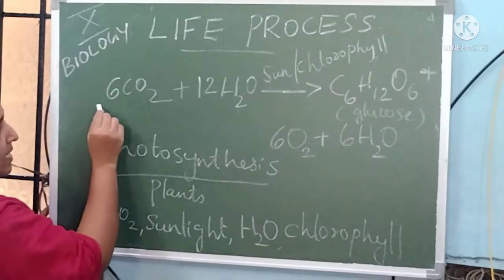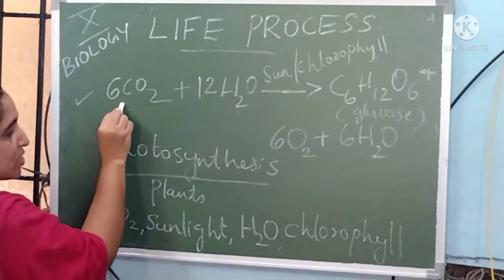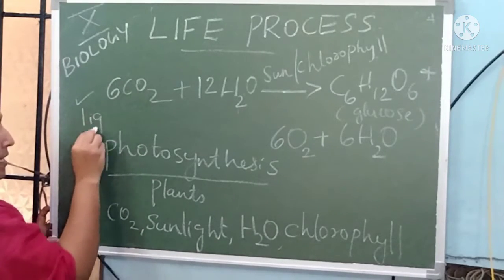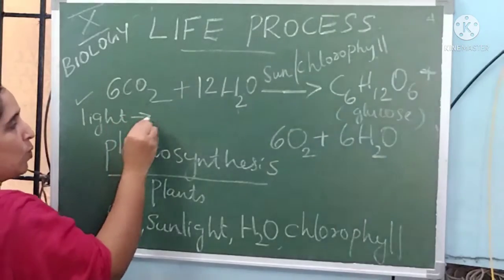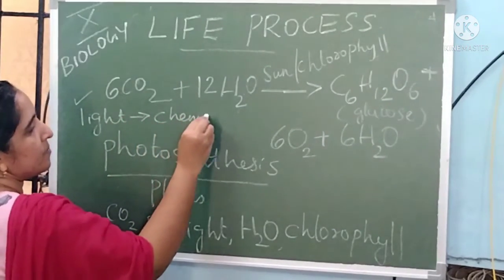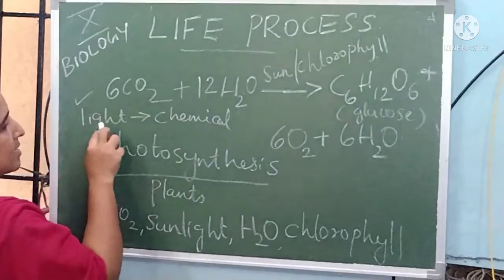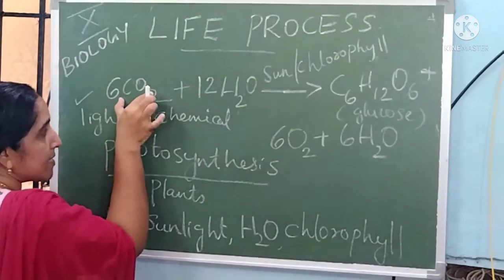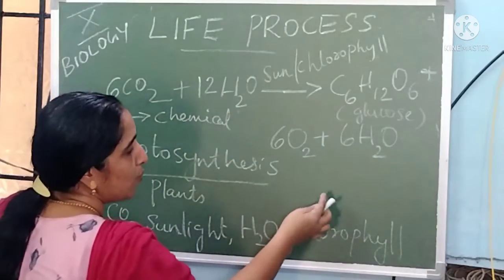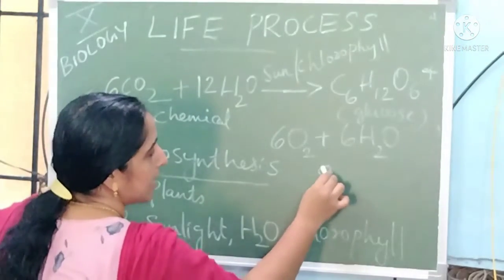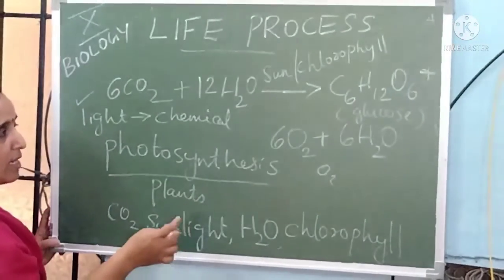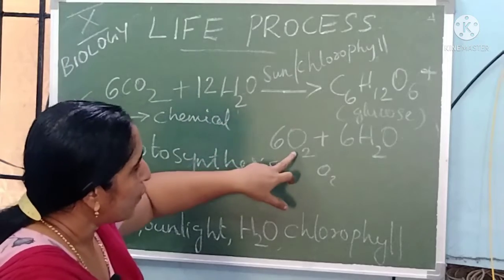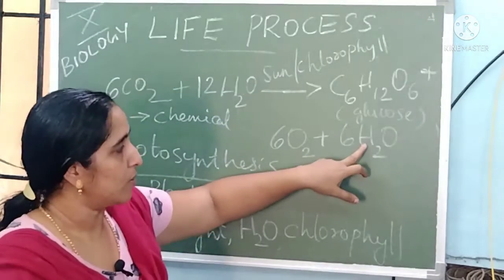In this reaction, light energy is converted into chemical energy, and carbon dioxide gas is reduced, and also by this process there is release of oxygen and water molecules.